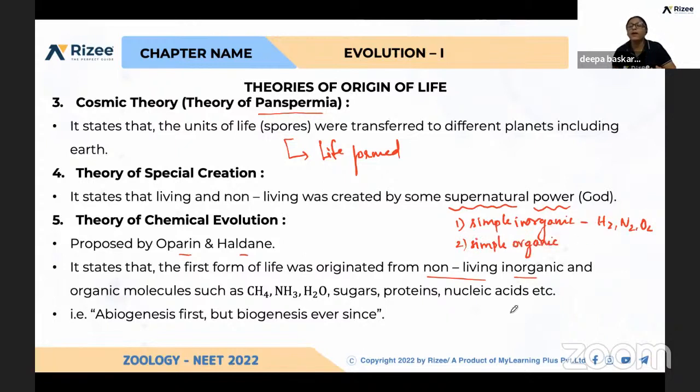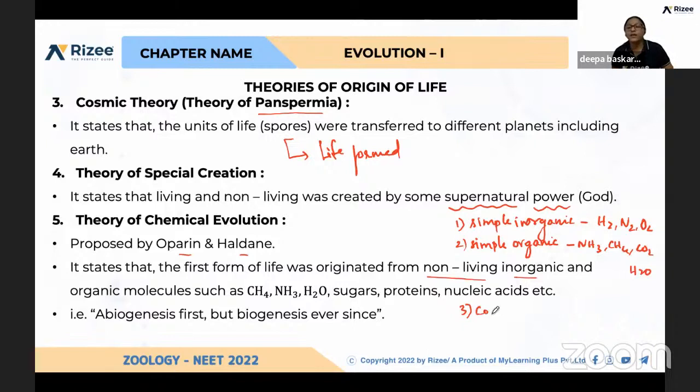That is by combining these, like ammonia, methane, and we can say carbon dioxide, water, like that. And after that, the complex ones. How this is happening is that after the Big Bang explosion, the cooling effect of the temperature made these changes.